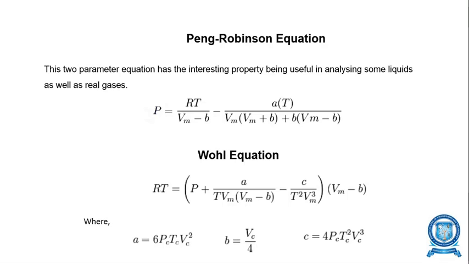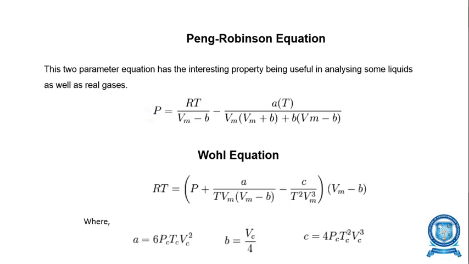Next, the whole equation: RT is equal to P plus small a divided by T Vm multiplied with Vm minus B, minus small c divided by T square into Vm square, the whole multiplied with Vm minus B,